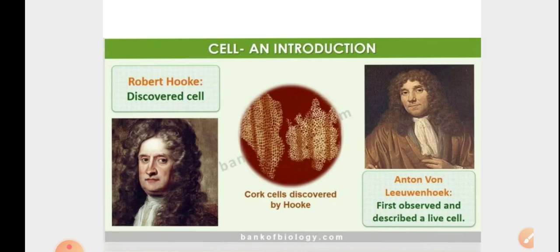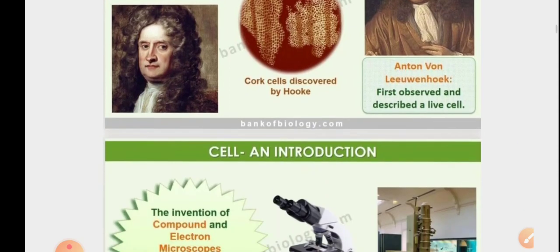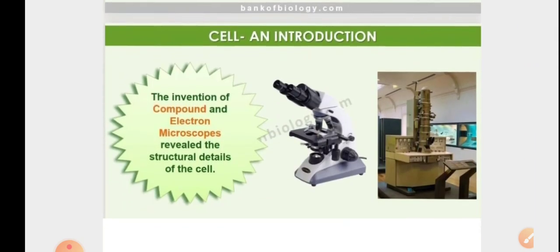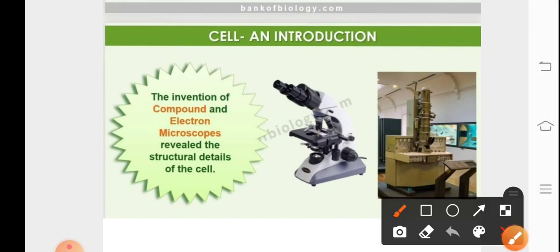Now the cork cells are dead cells. Anton van Leeuwenhoek was the first to observe and describe a live cell. Later, Robert Brown discovered the nucleus in the cell. The invention of the microscope, that means the various kinds of microscopes like the compound light microscope and the electron microscopes, gave an advent to the study of the structural details of the cell.